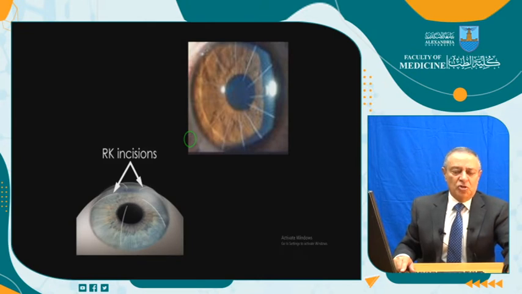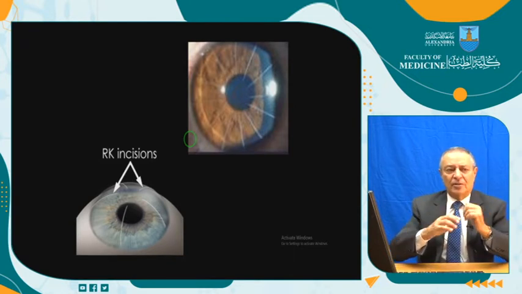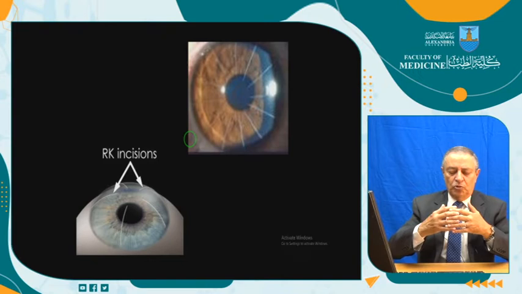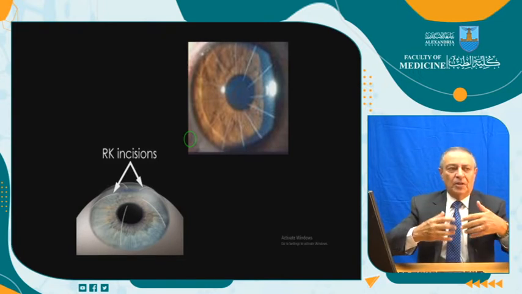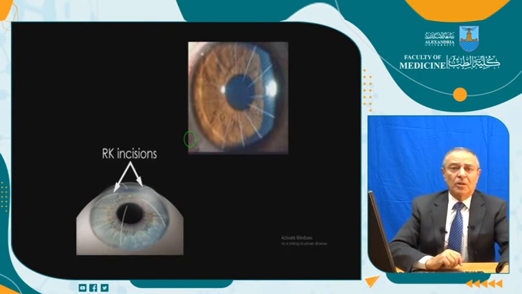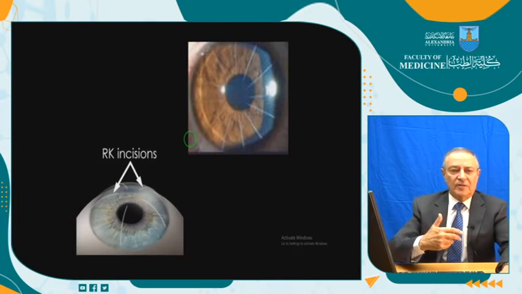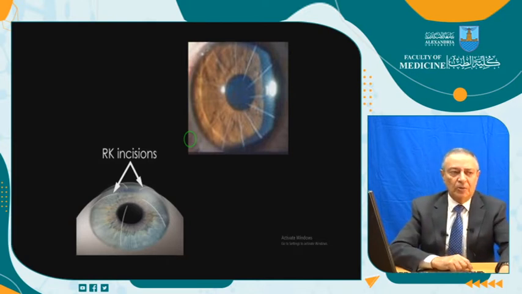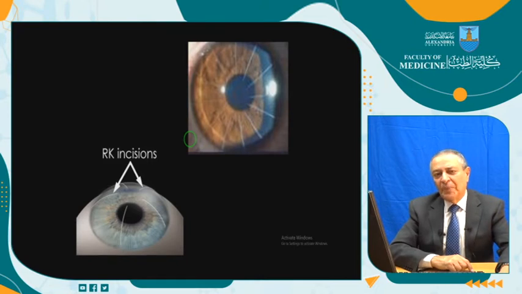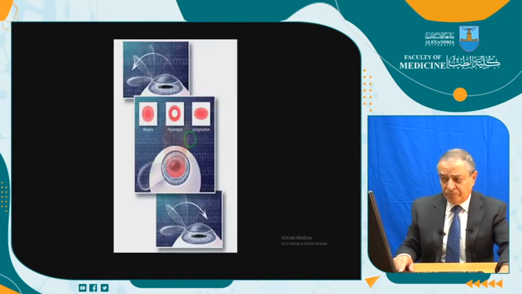This is the radial keratotomy that was used at one time to correct myopia, what we call in Arabic al-tashrit. This was used for more than 20 years. Nowadays it's obsolete, and the idea was to create deep cuts in the periphery of the cornea to induce flattening of the center of the cornea. It was okay at that time, but the complication is that this effect is progressive, and we are seeing these patients nowadays with hypermetropic astigmatism. That's why almost all of us have stopped using radial keratotomy.